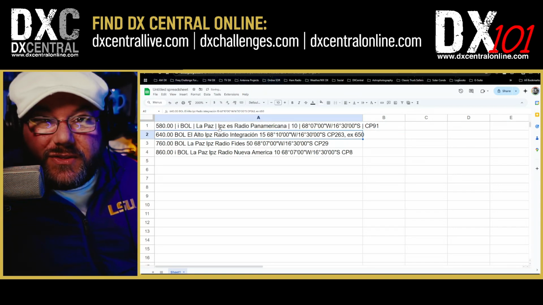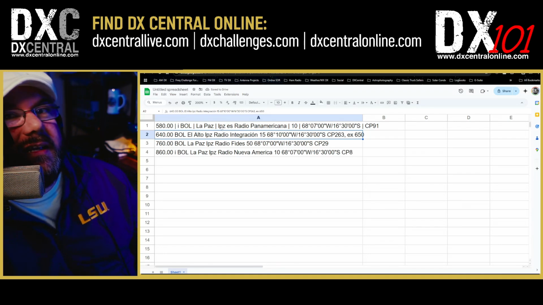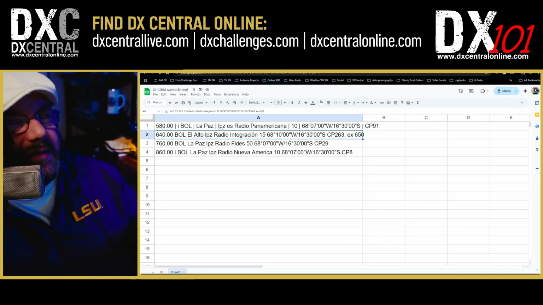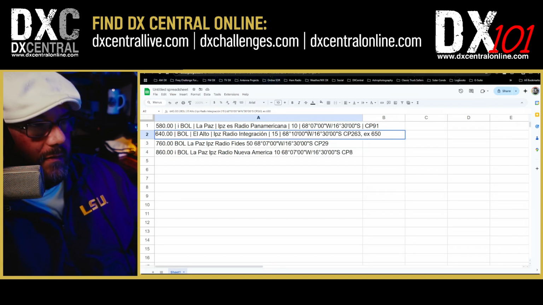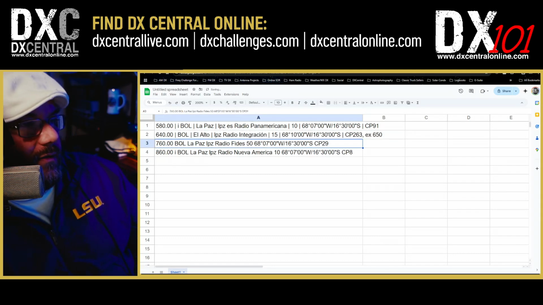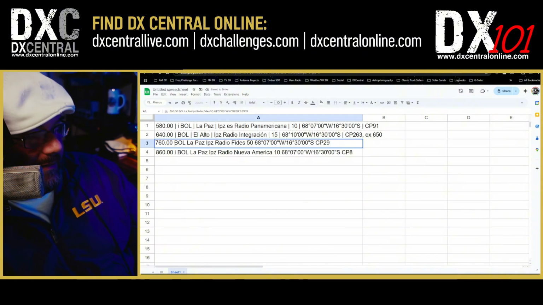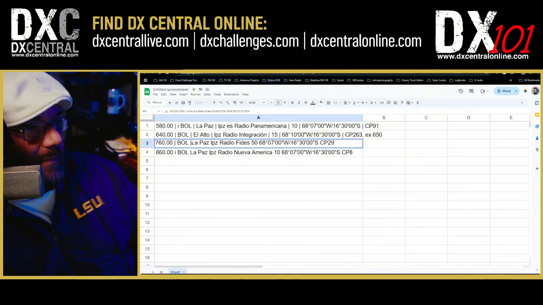Now, you don't have to do this part of the step. I just think it makes it a little easier to work with. It makes it easier for you to sort, filter, and do what you need to do with the data. So you can see once you've started off the process, it's really not that bad. Come in here, do this. And then there's that. So if you have a large list, it might take a little bit of time, but it shouldn't be that bad in most cases.